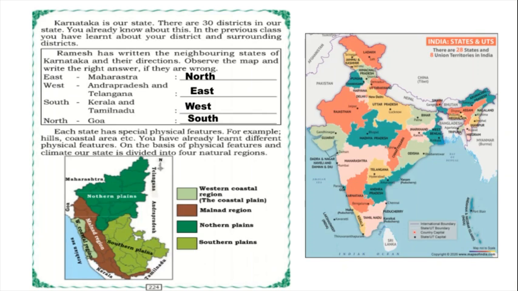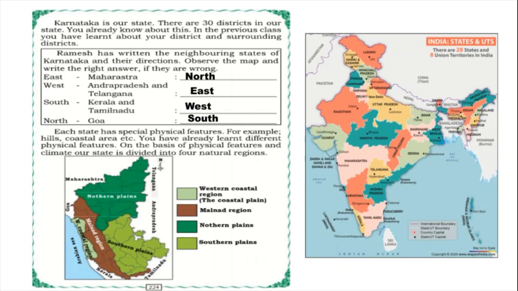Ramesh has written that on the east side there is Maharashtra state. You can observe in the India map and write. No, Maharashtra is on the north side. And Ramesh wrote west side Andhra Pradesh and Telangana. You can observe Andhra Pradesh and Telangana are on the east side.